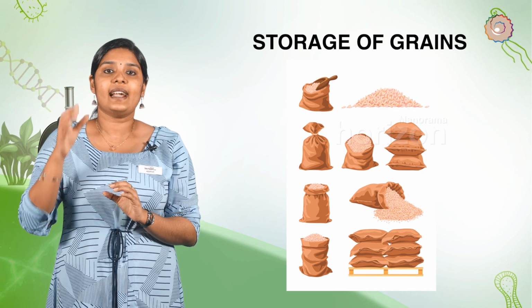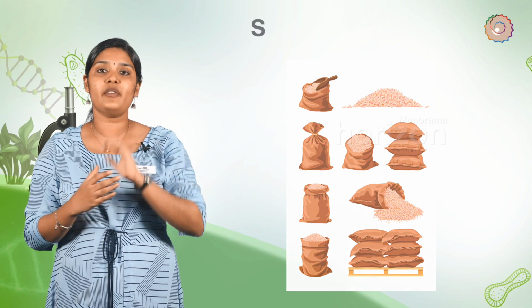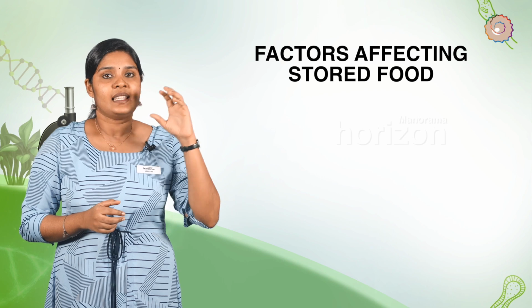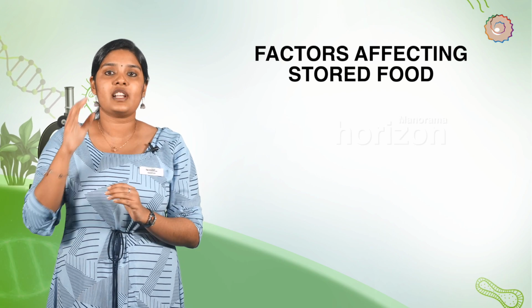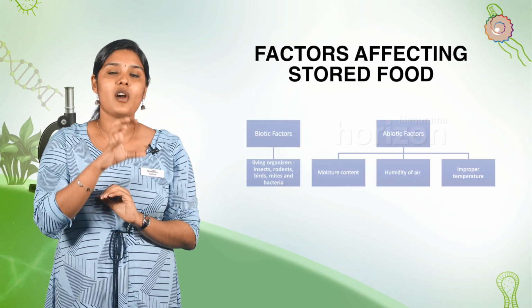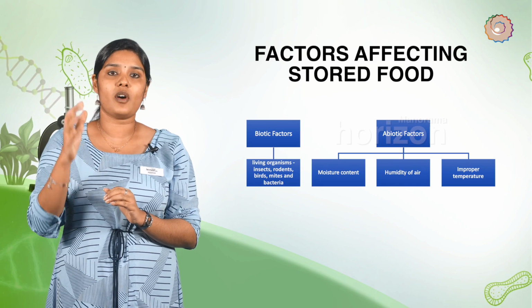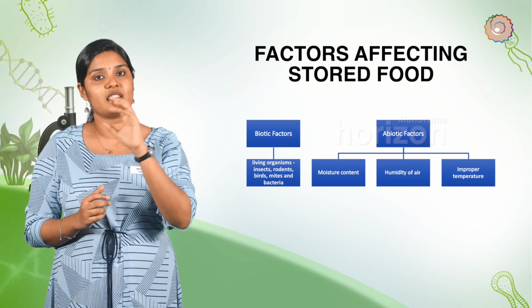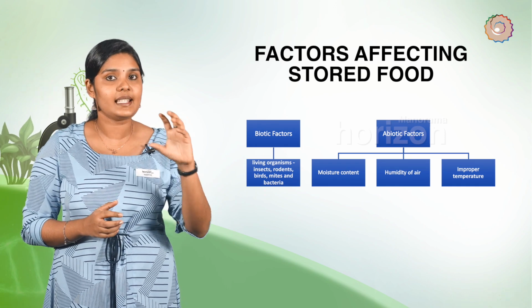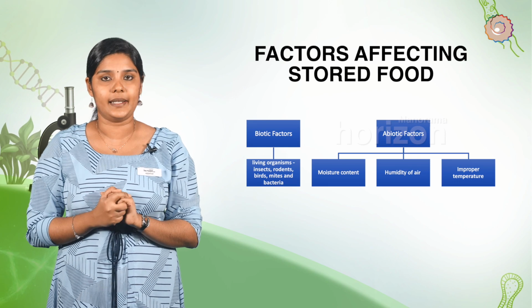During storage, grains and seeds are subjected to spoilage and wastage by various means. Factors affecting stored food. There are two main factors responsible for losses during storage. These are biotic and abiotic factors. Biotic factors. The living organisms which influence the stored grains are called biotic factors. These are insects, rodents, birds, mites and bacteria.